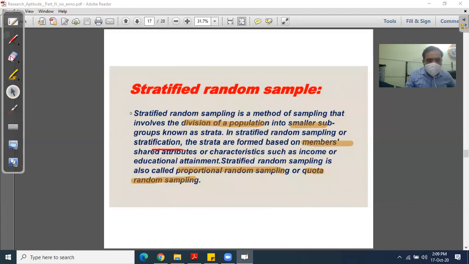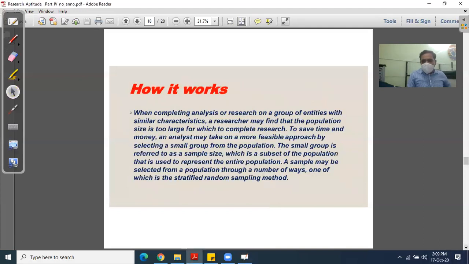I hope it is clear to you all now. Another question is how it works. When completing analysis or research on a group of entities with similar characteristics, a researcher may find that the population size is too large.